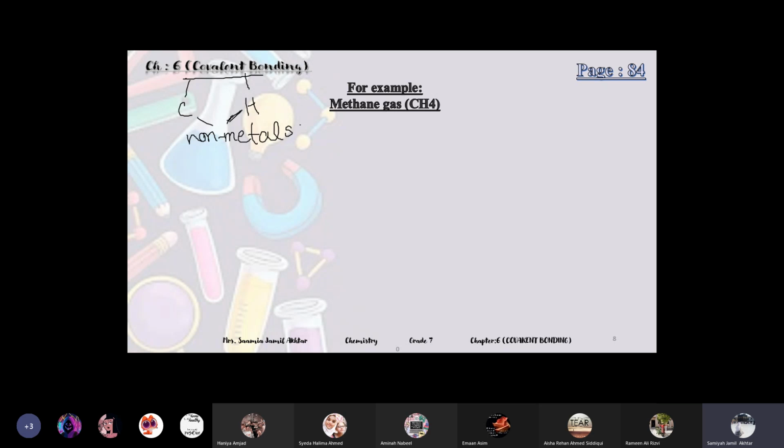Now, how is this methane gas formed? There is one carbon. Carbon has total 6 electrons.